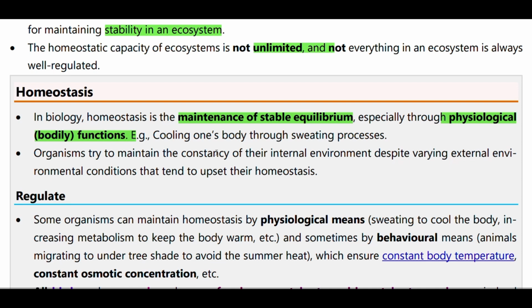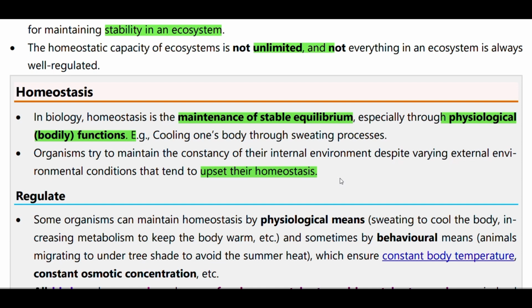Organisms try to maintain constancy of their internal environment despite varying external environment that tends to upset it. Now an organism can resist change in its internal environment, but external environmental conditions are very harsh and increasing day by day.